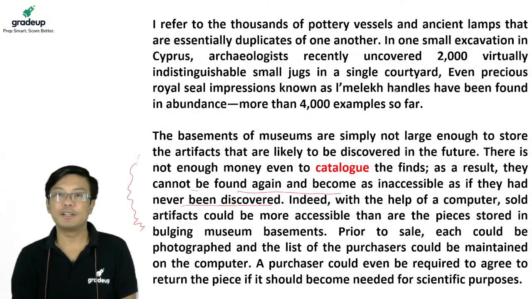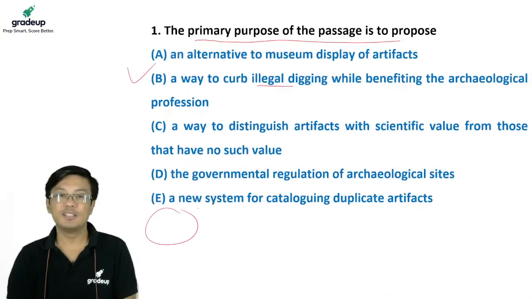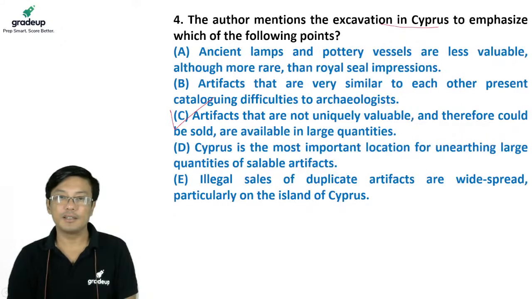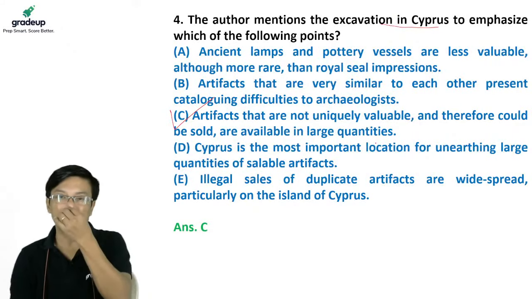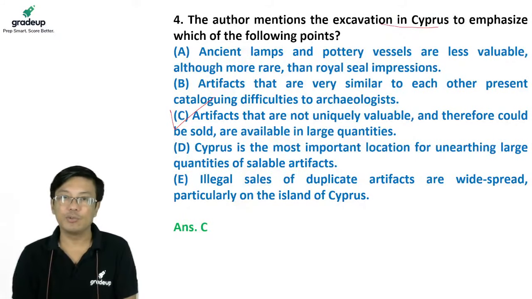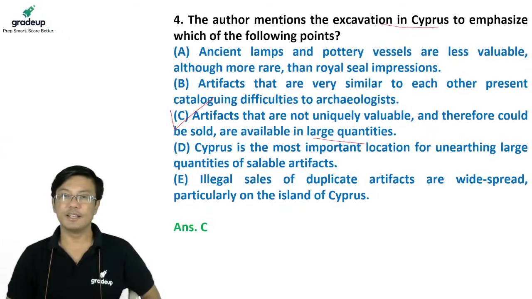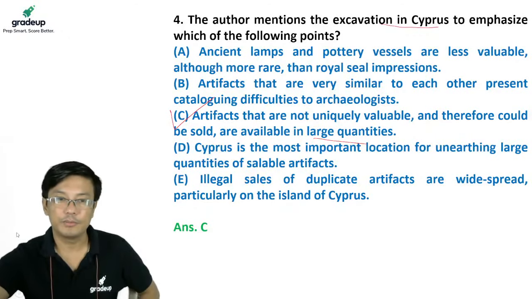In Cyprus people discovered thousands, 2000, virtually indistinguishable jugs, which means they are all similar. So the answer should be C: artifacts that are not uniquely valuable and therefore are available in large quantities, in huge numbers, 2000, 3000. That is what it is telling. Everybody got the point, I hope.